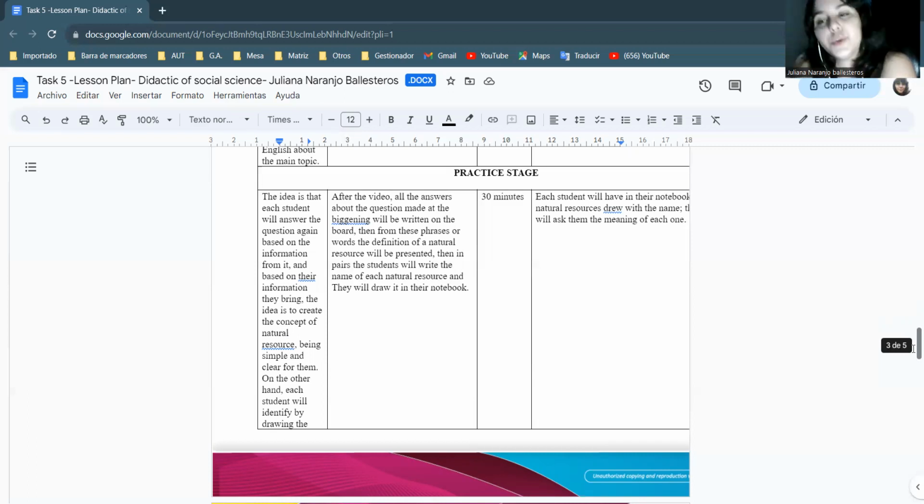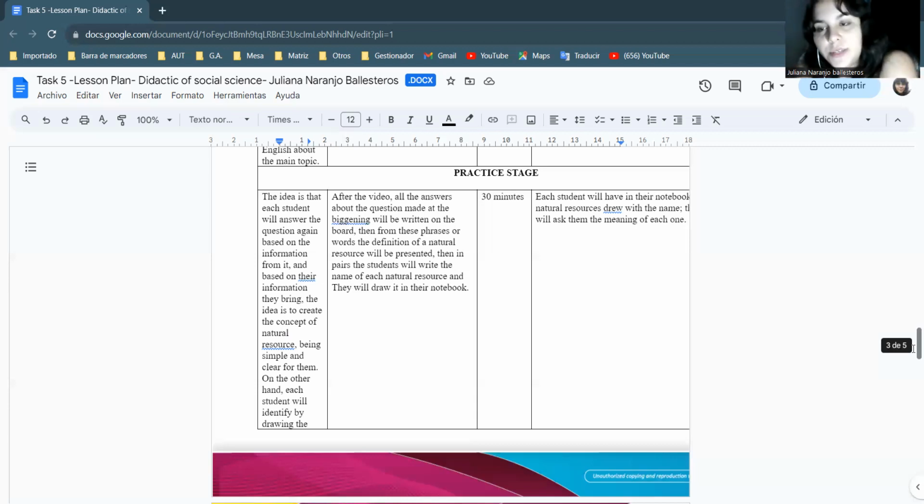In this part, I am going to ask them one by one, after the video and after reading the answers, what is a natural resource? So they are going to give me the answer, okay, teacher, for me it is this, for me it is that, and all the answers I'm going to write on the board because the idea is to create in the group a definition of a natural resource.